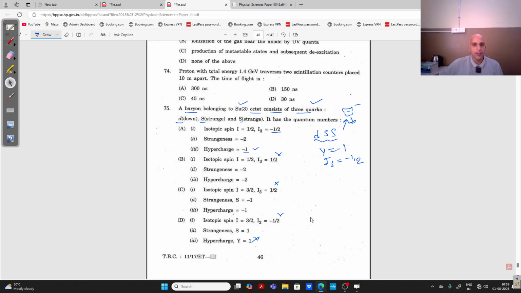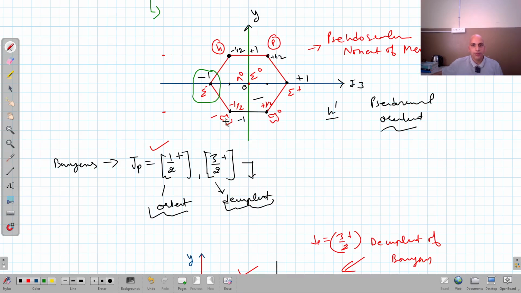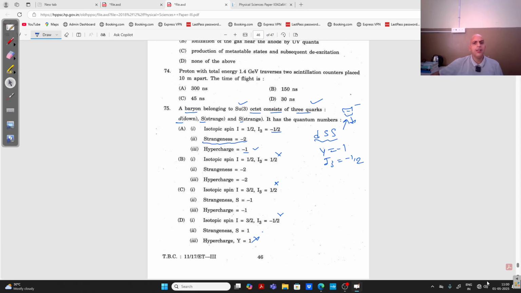And strangeness, we know very well that the strangeness of xi negative is -2, right? Hypercharge is -1 and isotopic spin is -1 by 2. You can check here again, right? So these are the questions that are asked from these weight diagrams. Now, if you don't remember the weight diagrams, even then you can find out these properties by taking into consideration down, strange, then joining all these quantum properties. This is about this question, right?